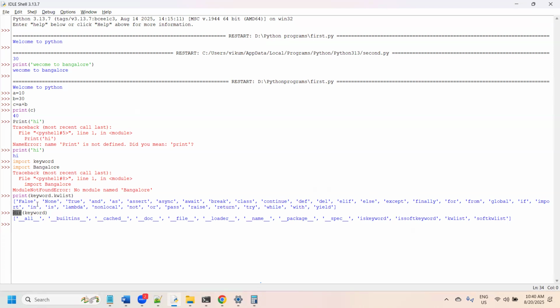So import is a facility to download it. Then if you want to know what sub programs are available in this module, we have to use dir of that module. So we see builtins, cached, doc. Underscore doc will provide you the documentation, which I will tell you later, but at a high level, try to remember it. Then underscore file, loader, name, package, spec. These we cannot use, I mean underscore doc and others we can use.